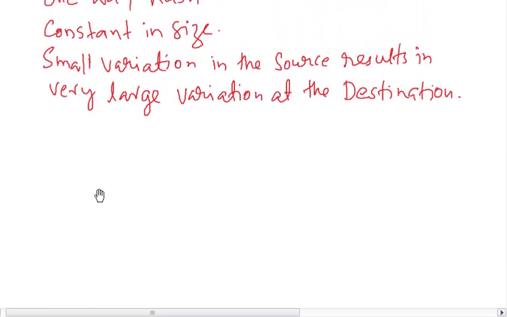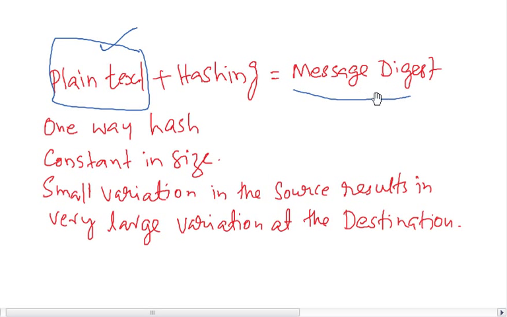One-way hash means once you have hashed it, you get a message digest, and from this message digest there is no way to deduce the plain text. You will not get it. It is not reversible. It is one way. That's what a one-way hash is. And it's constant in size. Constant in size means, suppose you use SHA-1, the digest is 160 bits in size.